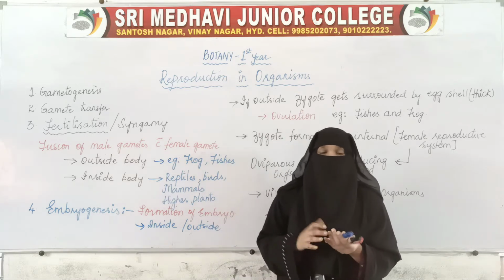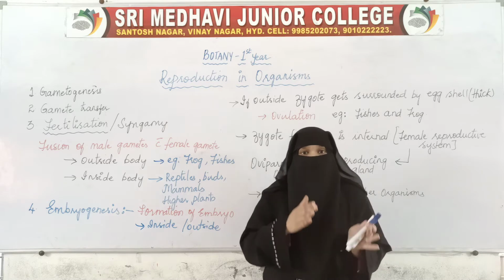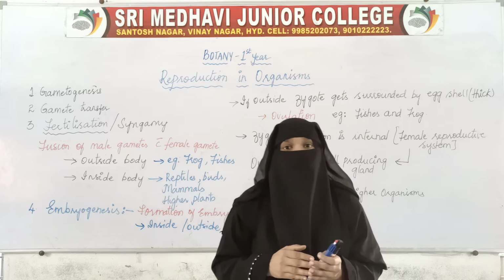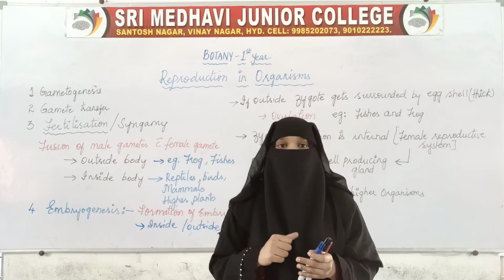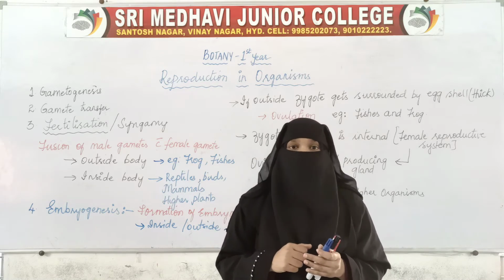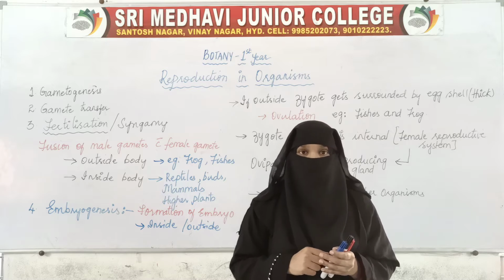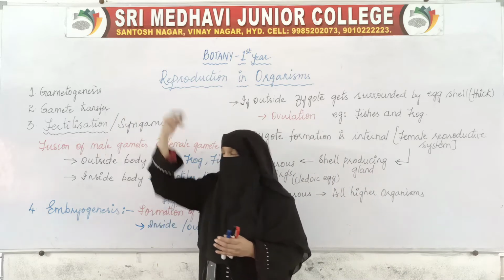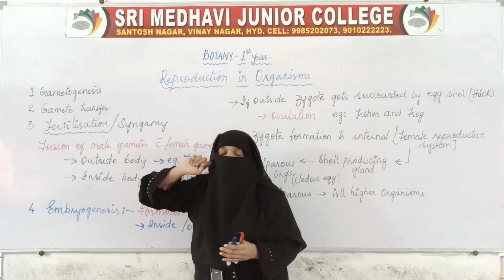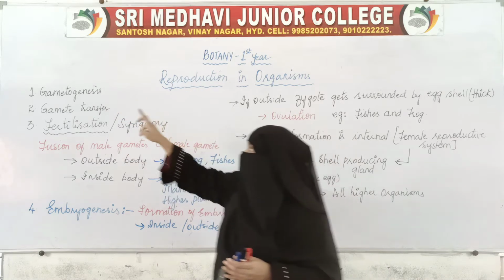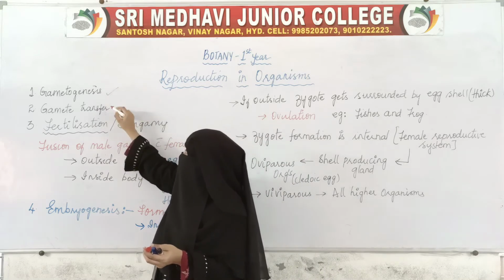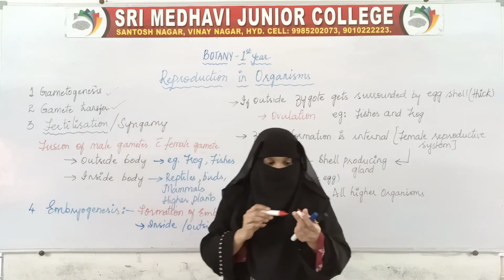Then the next step is the transfer of gamete from the male reproductive organ to the female reproductive organ, where fertilization will take place. So the second step is gamete transfer. We are done with these two steps, gametogenesis and gamete transfer.